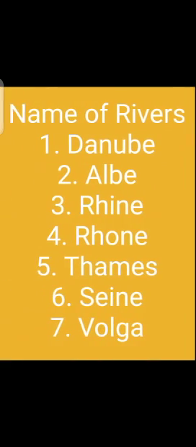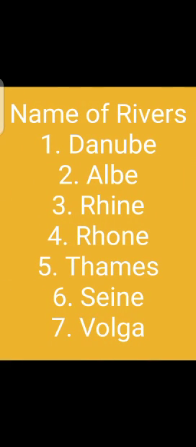Then there is information about the rivers. Although there are many rivers in Europe, here we are just discussing the major rivers that flow through Europe. The first is Danube, second is Elbe, third is Rhine, fourth is Rhone, fifth is Thames, sixth is Seine, and seventh is Volga.